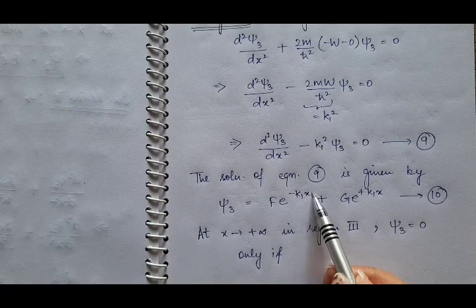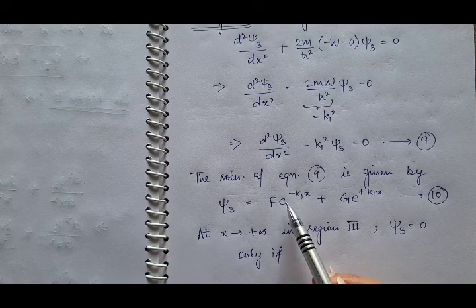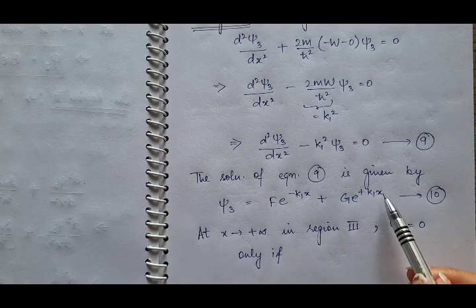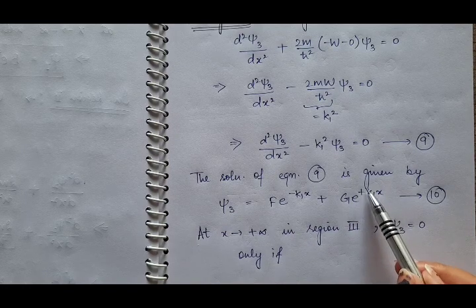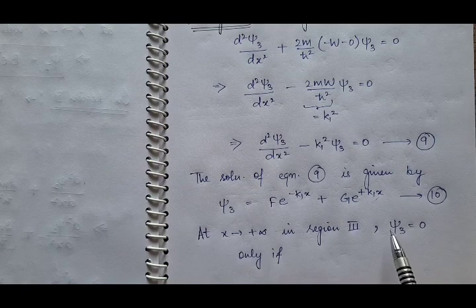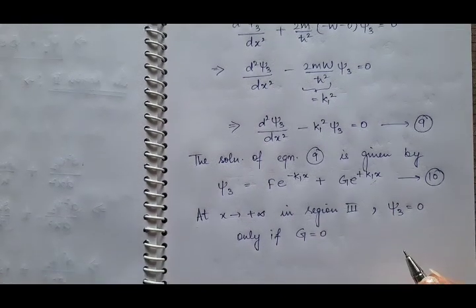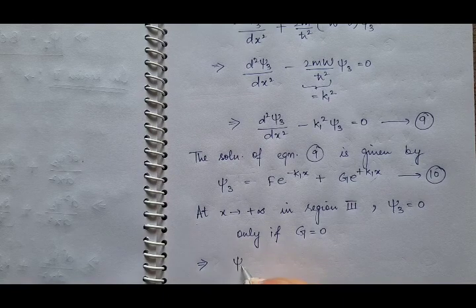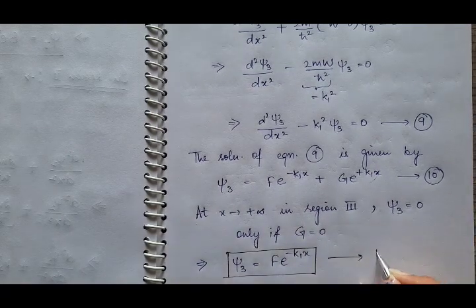Here you will have e^(−∞), which will make the first term equal to 0, so it's okay with this term. Now see this term: when x approaches plus infinity, e^(+∞) will be infinity, and the only way to make this second term equal to 0 is if G is 0. So the wave function ψ₃ will vanish only if G = 0. So this implies ψ₃ = F e^(−k₁x), and suppose this is equation 11.